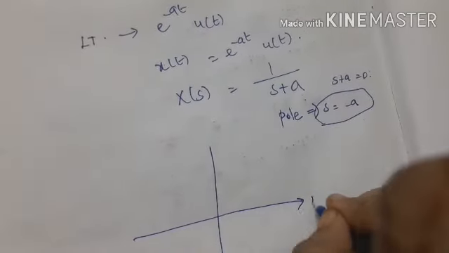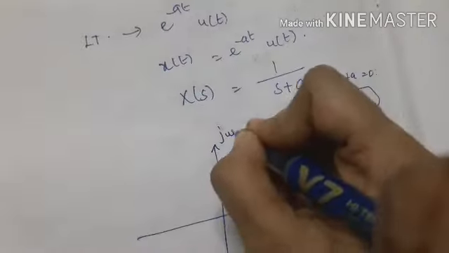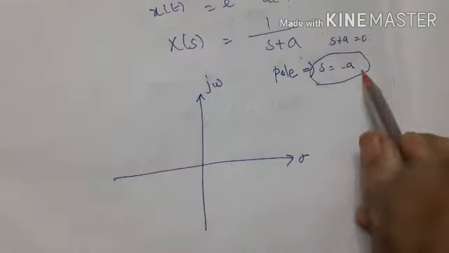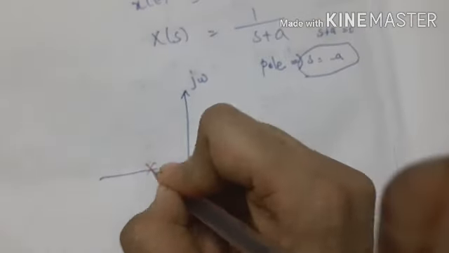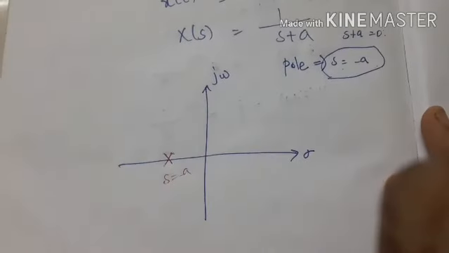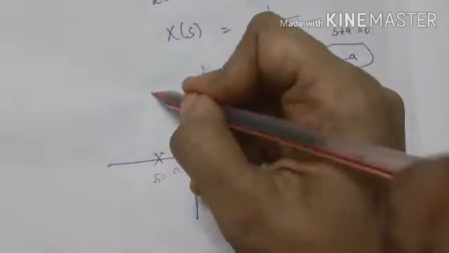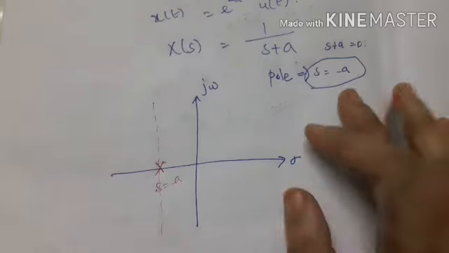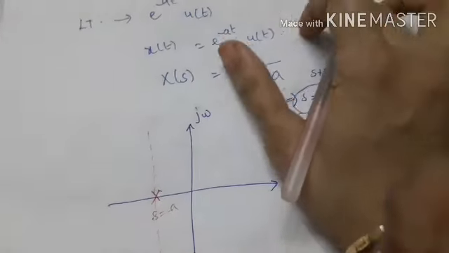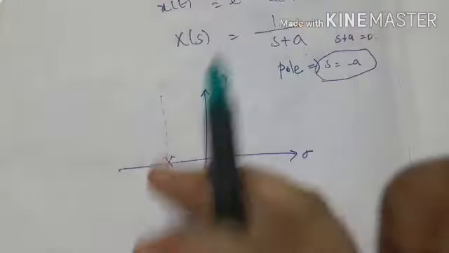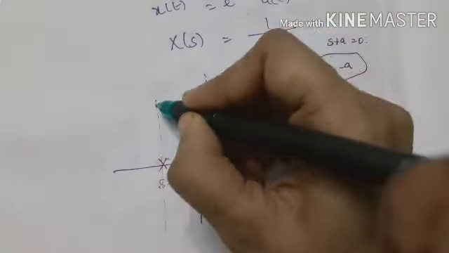Now I am going to plot the pole-zero plot. Sigma j omega axis. Right? I am going to plot this s is equal to minus a. So I am considering this point as s is equal to minus a, and I am drawing one parallel line to this imaginary axis. Right? So see here, it is a right-sided signal. So the region of convergence will be on the right side of this pole.